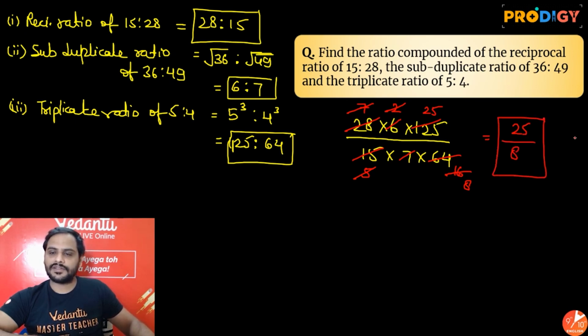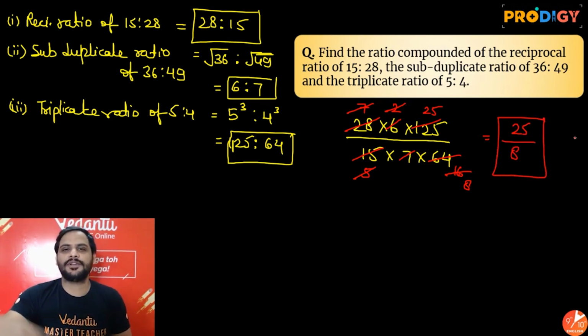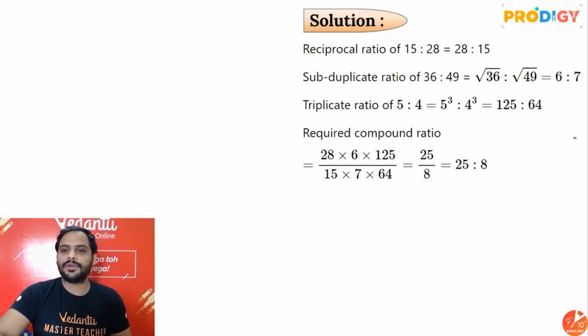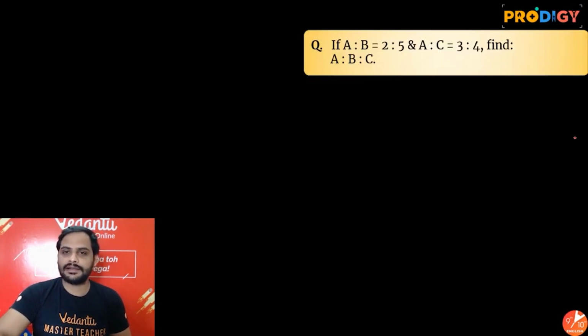So the final answer is what, guys? 25:8. Whatever the question is telling me, I just did that. So it is very important to remember what is reciprocal ratio, what is subduplicate, what is triplicate, what is compound ratio, right? So 25:8 will be my correct answer.